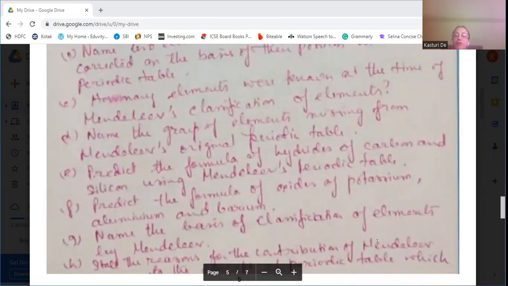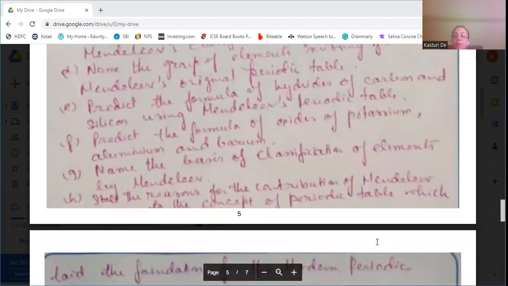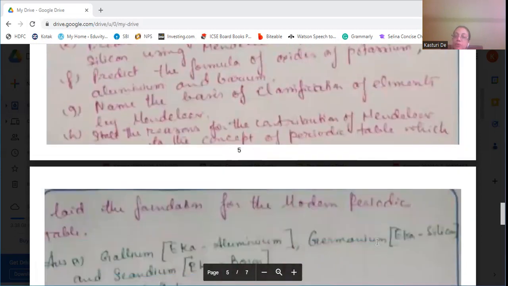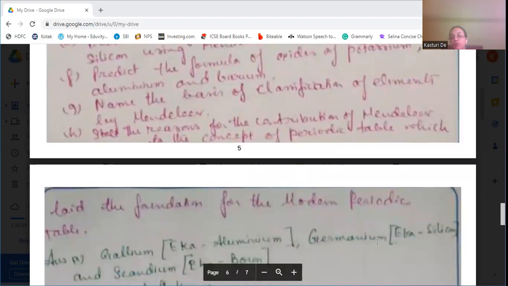Predict the formula of hydrides of carbon and silicon using Mendeleev's periodic table. Predict the formula of oxides of potassium, aluminium, and barium. Name the basis of classification of elements by Mendeleev. State the reasons for the contribution of Mendeleev to the concept of the periodic table, which laid the foundation for the modern periodic table.